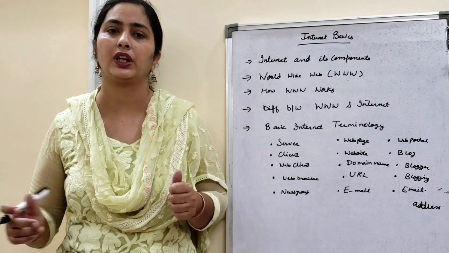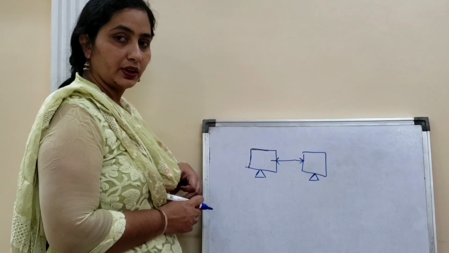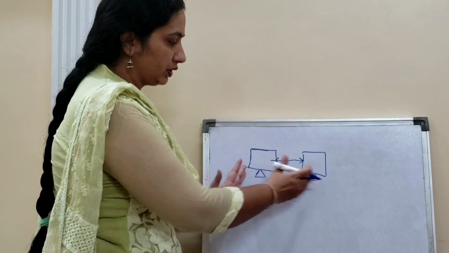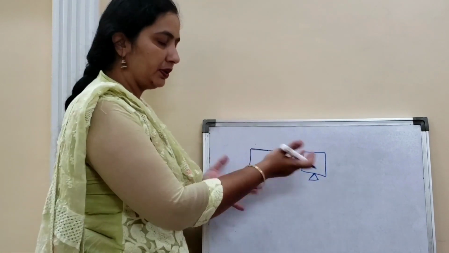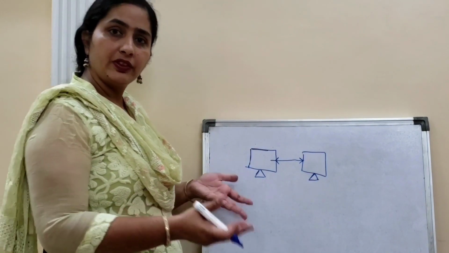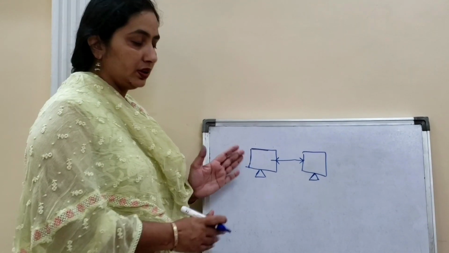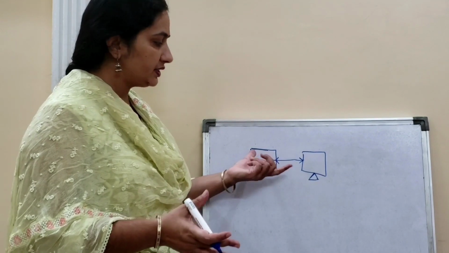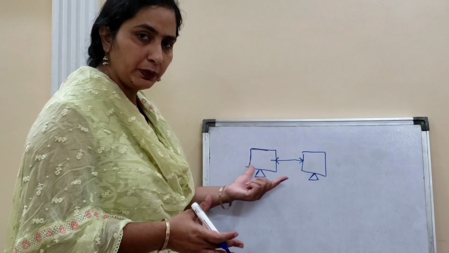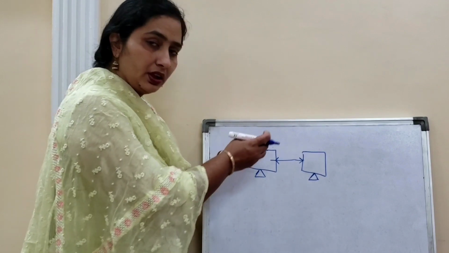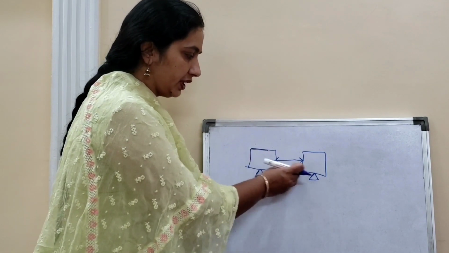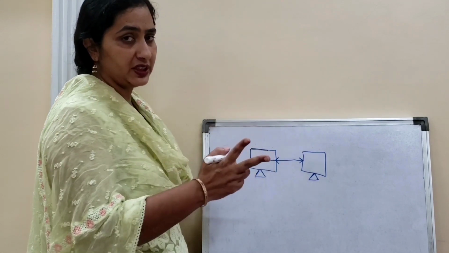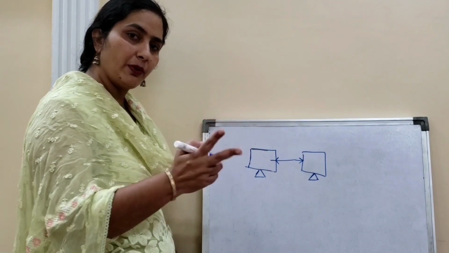If we simply see here, two computers are connected to each other, maybe with the help of a wire. If not a wire, that medium could be anything, maybe wired or maybe wireless. But if these two computers are connected, then all your data can be shared between them. So basically, when two computers are connected, they are sharing information.